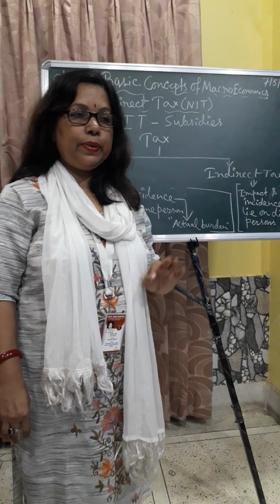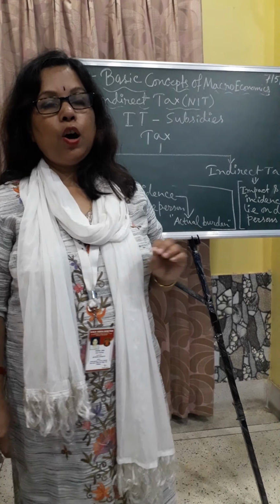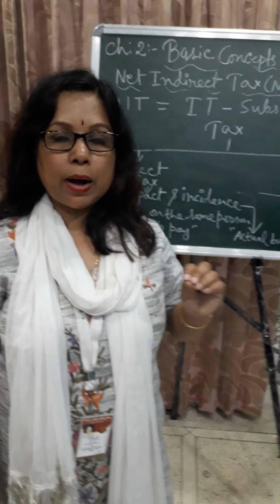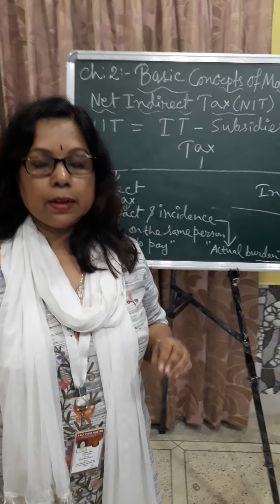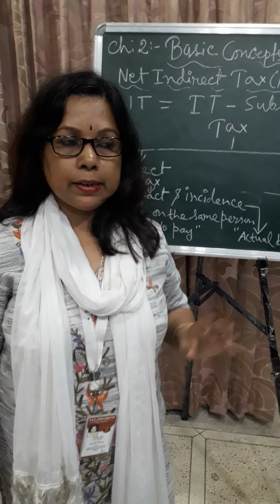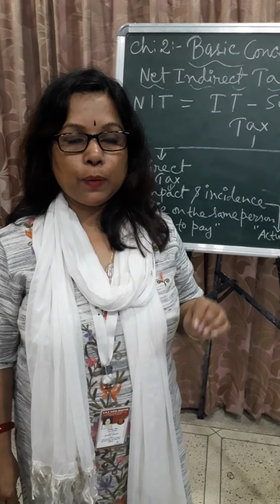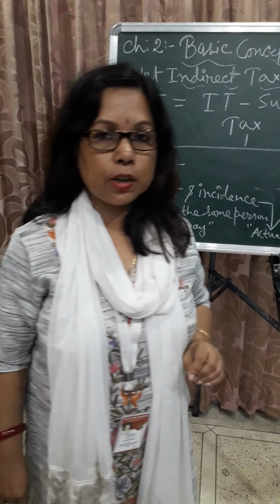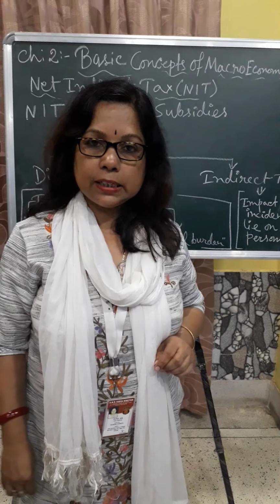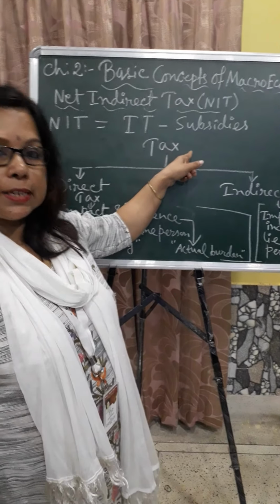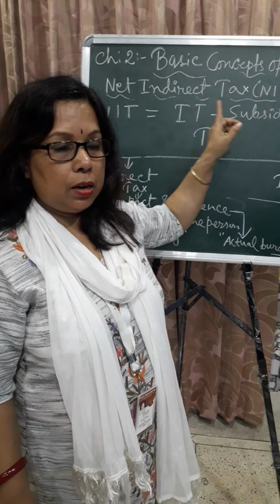As for example, if the price of one set of speaker is rupees 500, now if the government imposes 10% tax on the speaker, then the price of the speaker will be 550 rupees. So here the price of the speaker increases. Why? Because indirect tax is imposed on the goods.